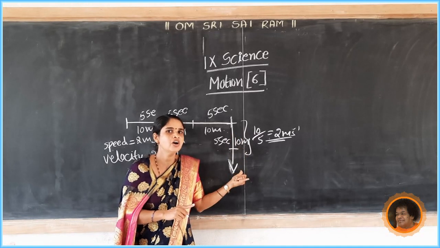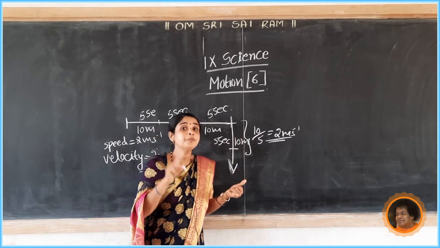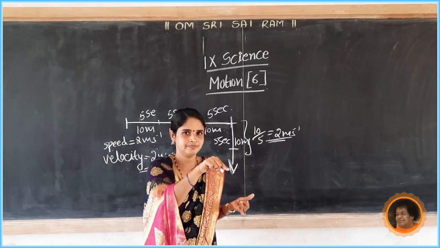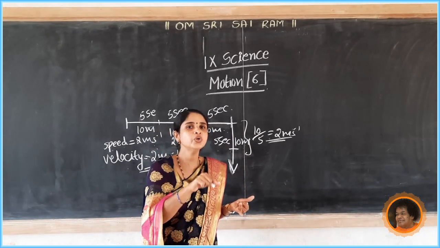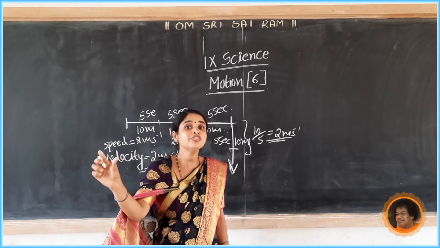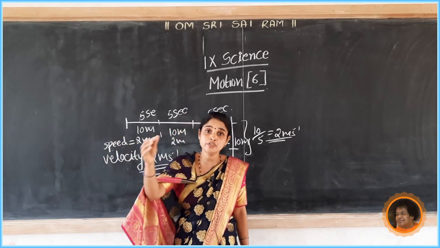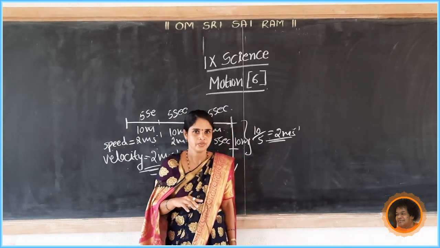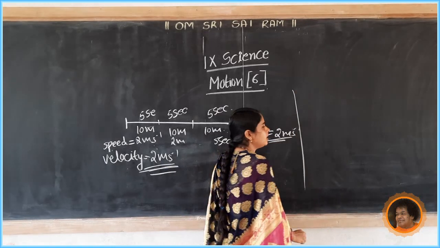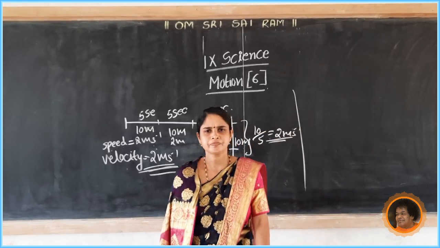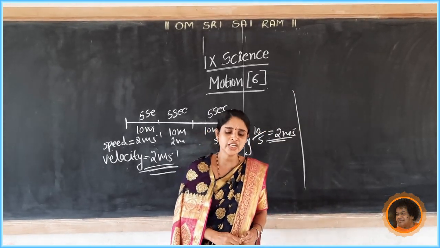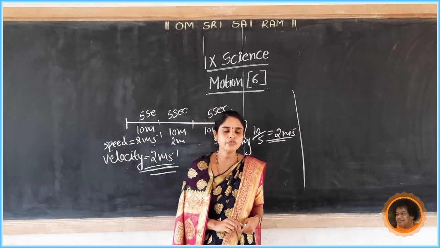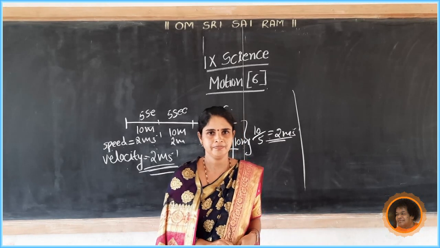Or by changing its speed, then velocity also changes, or both, because velocity contains speed and direction. Next, during uniform motion along a straight line, the velocity remains constant.